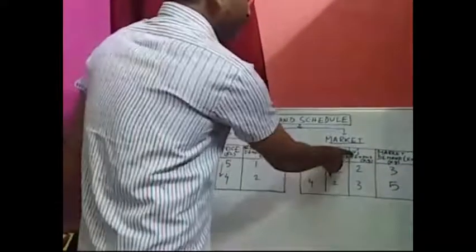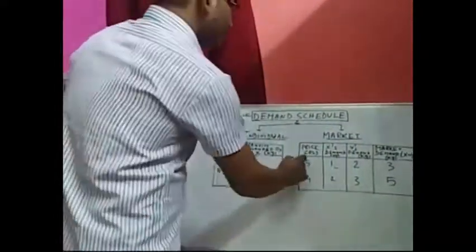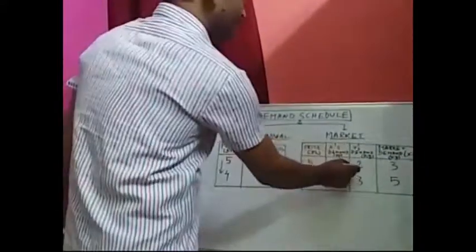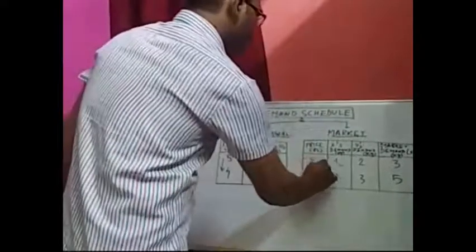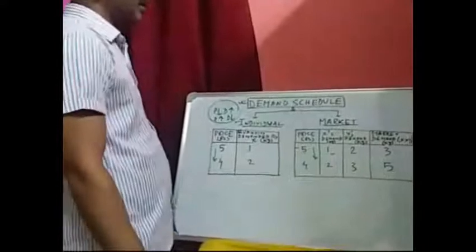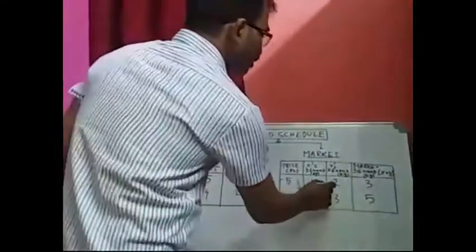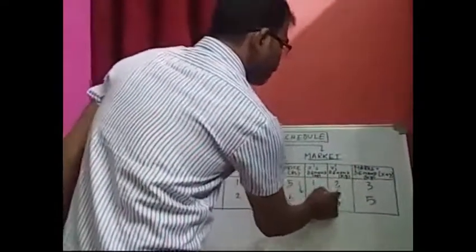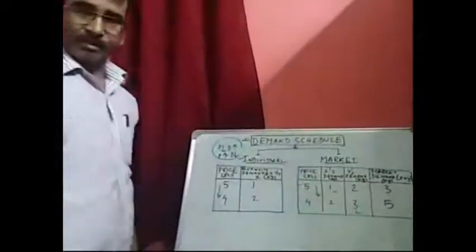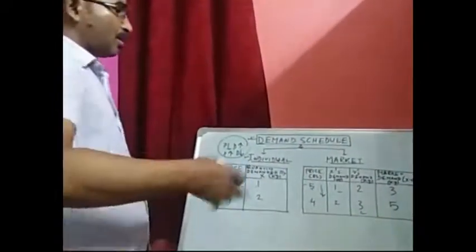Similarly, in the case of Y, when the price is 5 per kg, Y purchases 2 kg. When the price falls from 5 to 4 per kg, the demand increases from 2 kg to 3 kg. Now, how can I analyze the market demand?